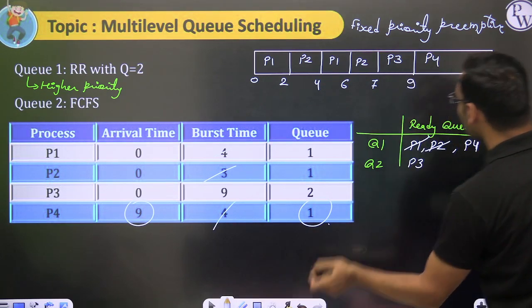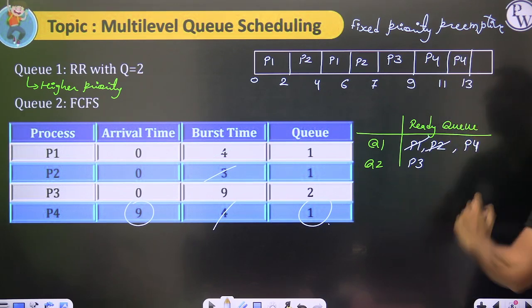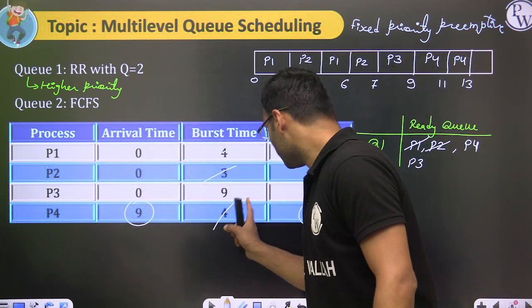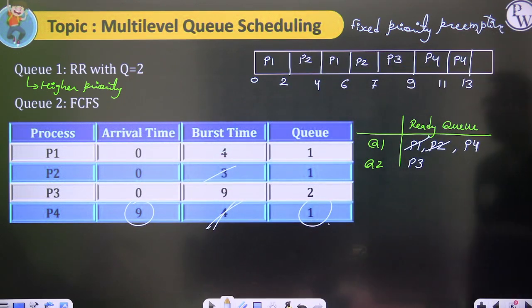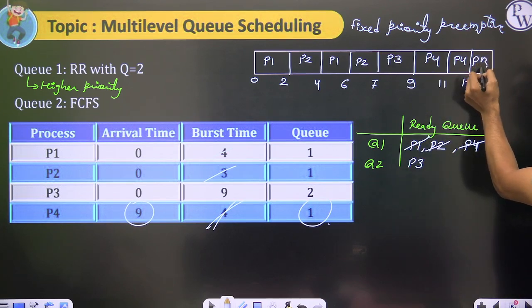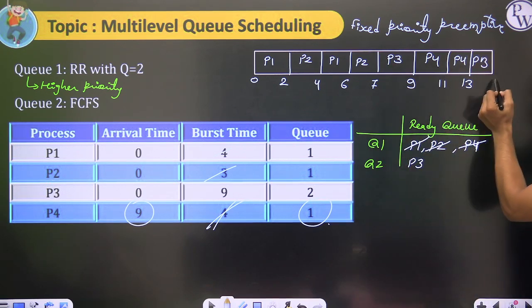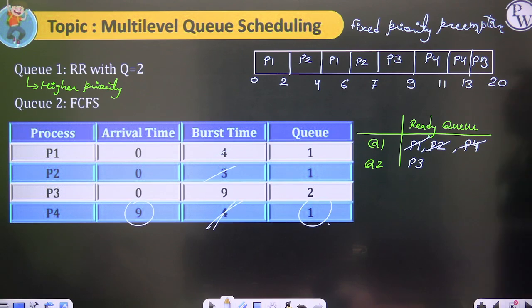P4 will run for 4 time unit till 11, then again till 13, quantum 2 and then quantum 2. It will completely execute the single process. Then after that again P3 will get the chance. P3 has run for 2 time unit here, 7 time unit remaining. It will run at the end.